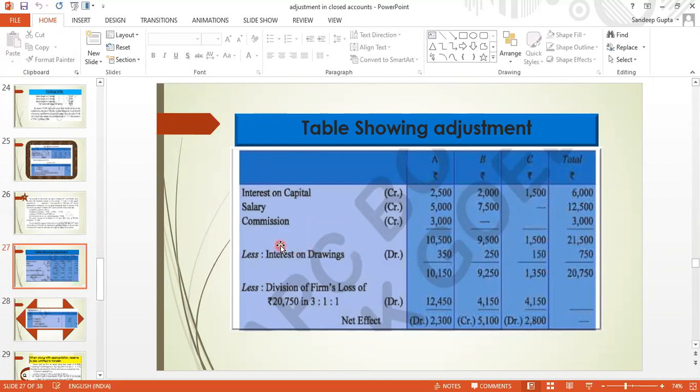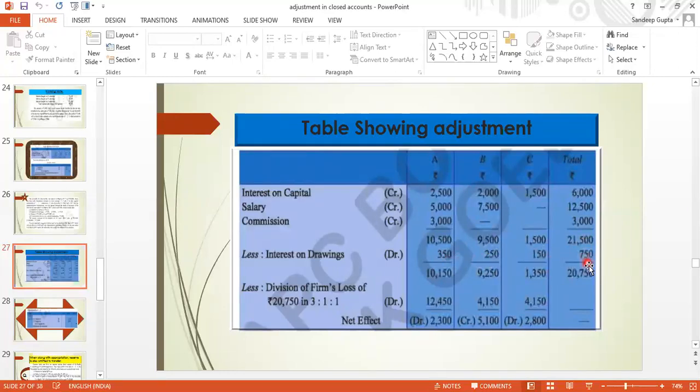But we have yet to record one thing more, interest on drawing, and you people know that interest on drawing is an expense for the partner, so we will subtract. So less interest on drawing, it should be debit. 350 is given for A, 250 is given for B, 150 is given for C. We don't need to calculate, everything is given in the question, and 750 is coming as total.